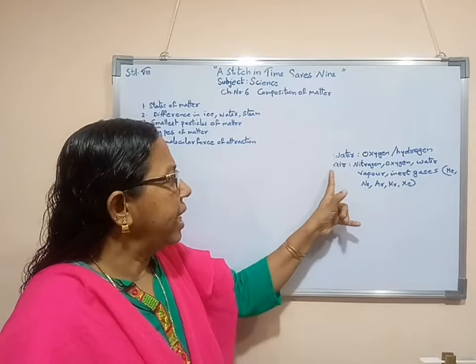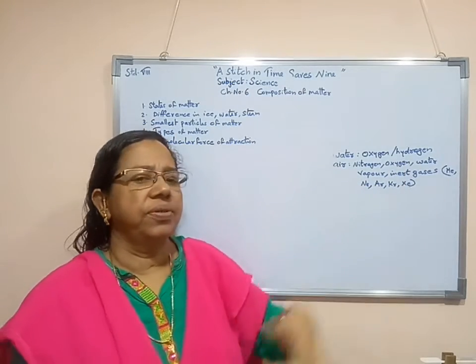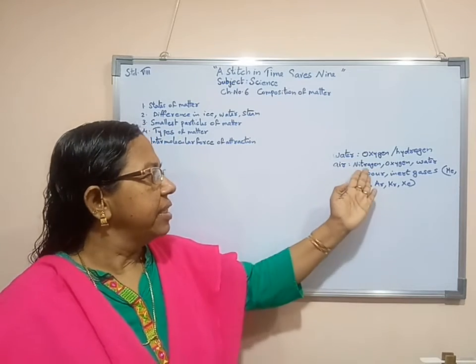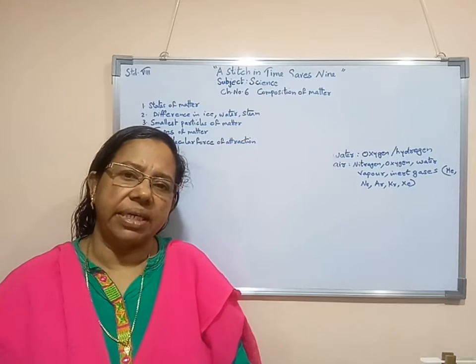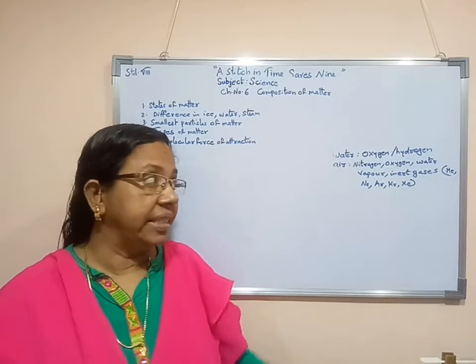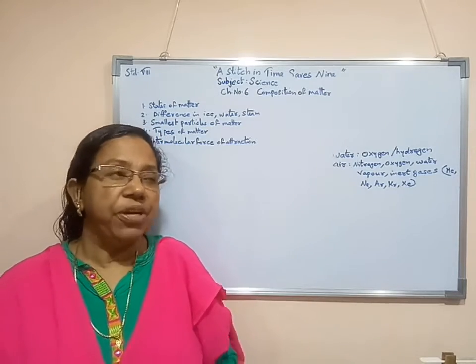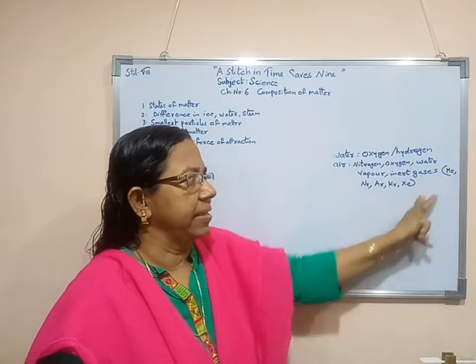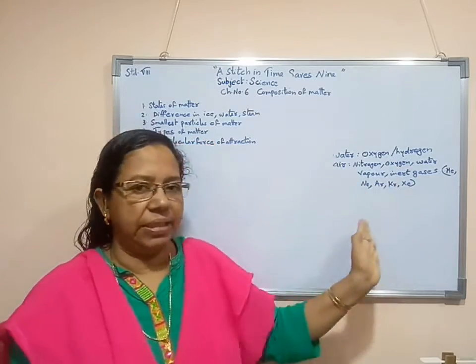So we can say that air contains different types of gaseous matter, like that nitrogen, oxygen, water vapor, inert gases. Inert gases itself is of 5 types. So we can say that now composition of air is this thing. That means air is made with the help of which all things.